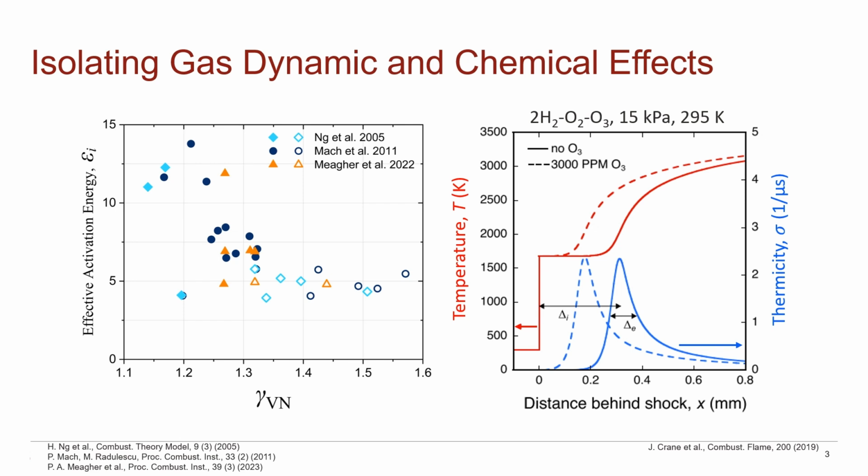Coming back to the hydrogen study, what this study saw through independent variation of gamma and effective activation energy were results consistent with previous numerical and experimental studies, such as the work of Radulescu, Gamezo, and Oran on the previous slide. Namely, the effect of gamma alone was shown to increase irregularity for values smaller than 1.3, and for a constant gamma, the effective activation energy was found to increase irregularity monotonically.